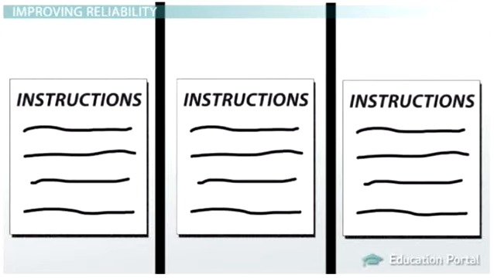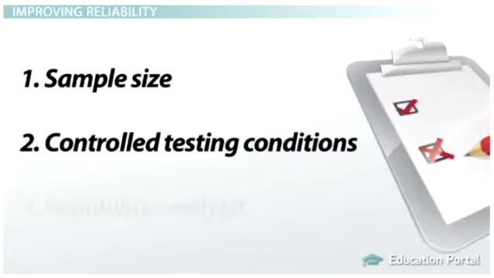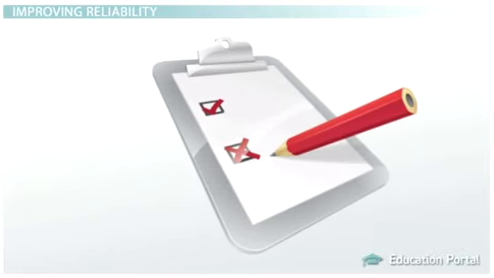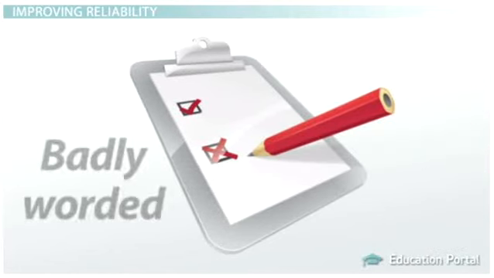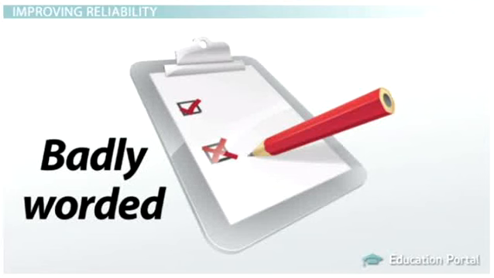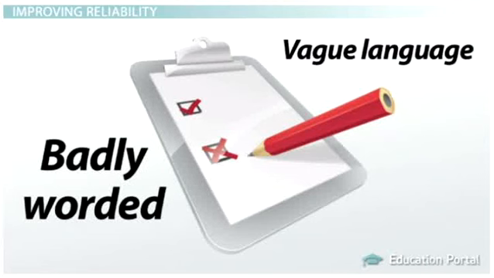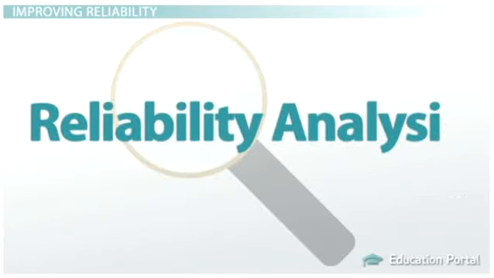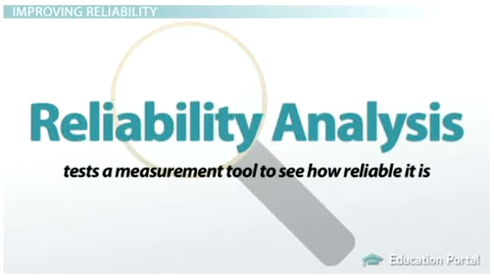Number 3, reliability analysis. We might control for everything in the environment and we might have a large sample size, but what if we are using a survey that has questions that are badly worded? Maybe we used vague language, or there are only 1 or 2 questions. A reliability analysis tests a measurement tool to see how reliable it is.